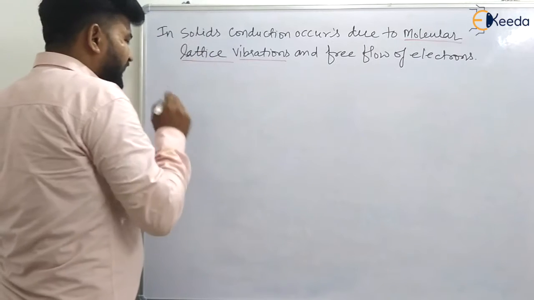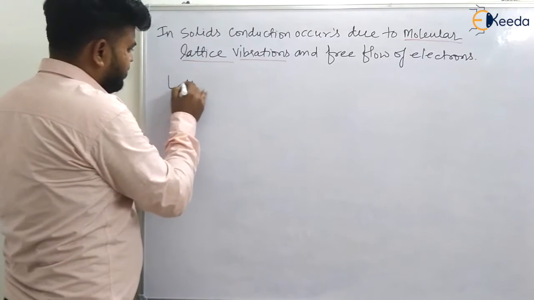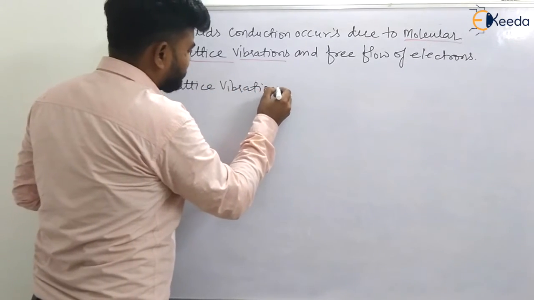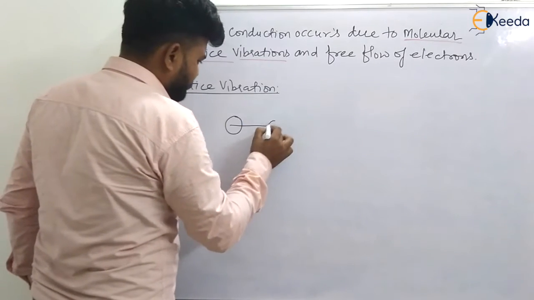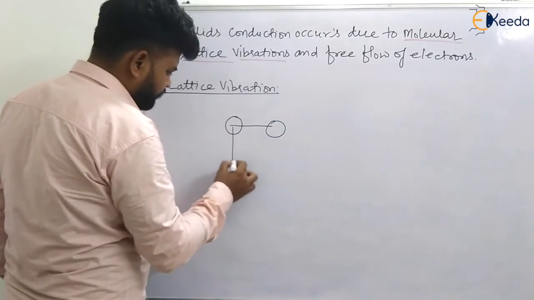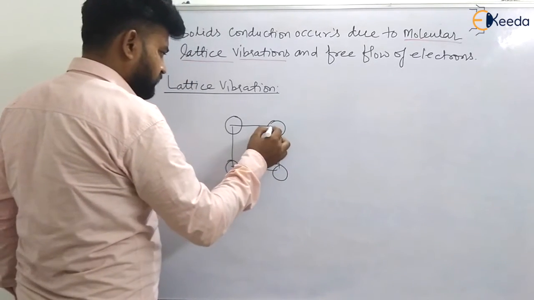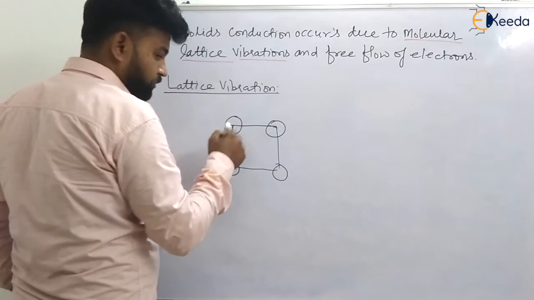If I talk about lattice vibrations, you may have seen in chemistry that every substance has some kind of shape. I am talking about solids.